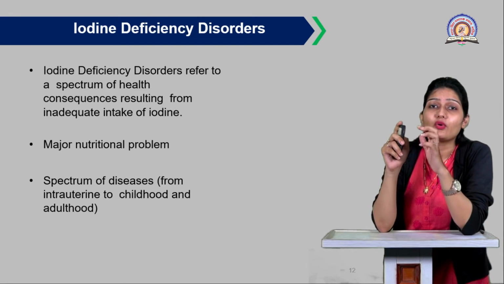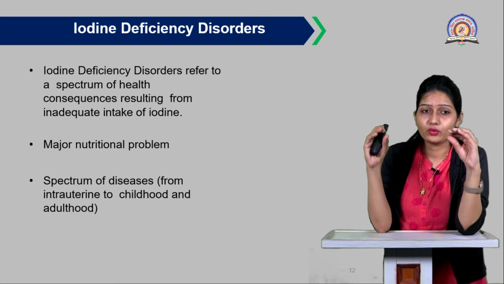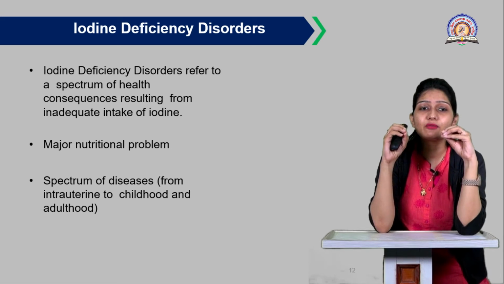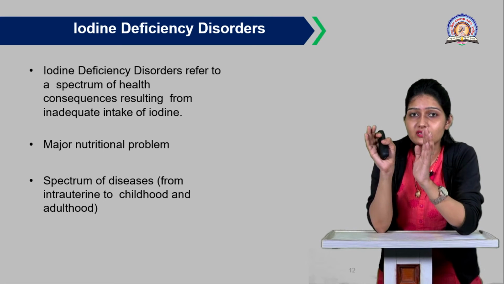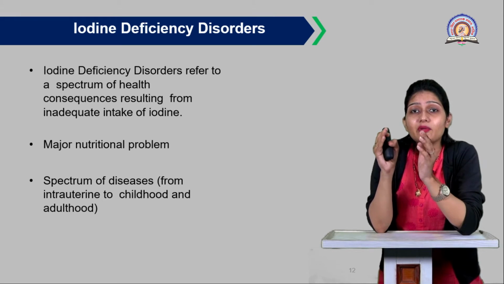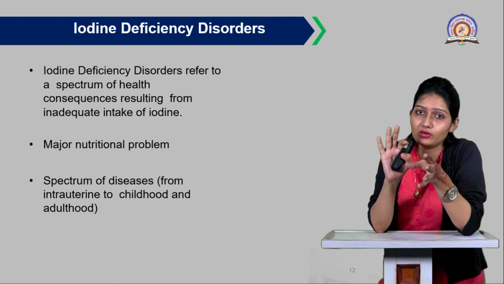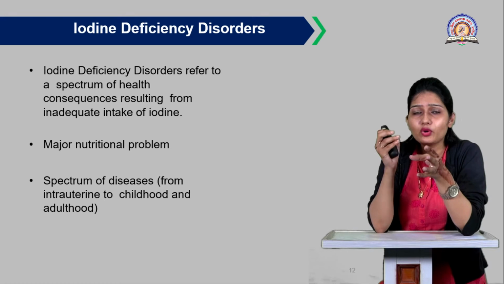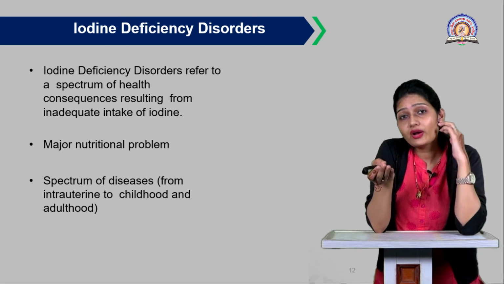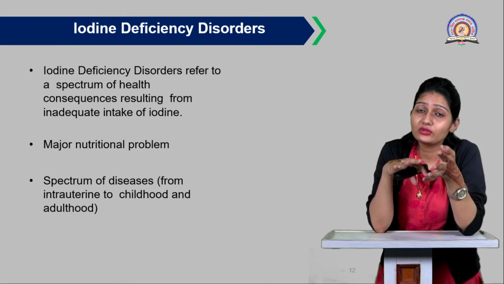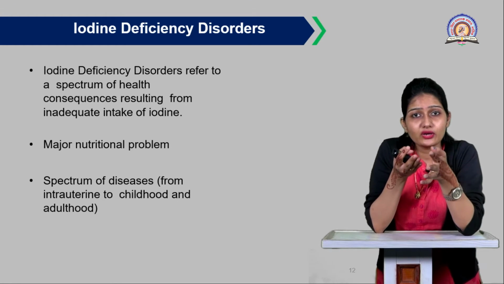They refer to the spectrum of health consequences resulting from inadequate intake of iodine. These are mainly disorders because of improper intake of iodine, which can mean both excess intake and less intake of iodine, that are responsible for iodine deficiency disorders.